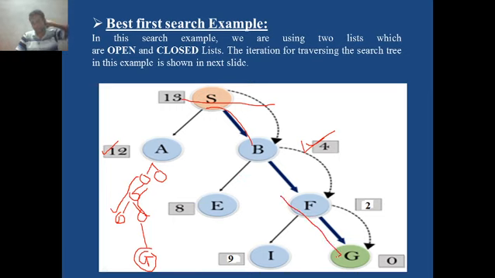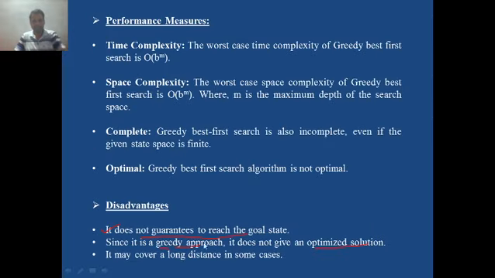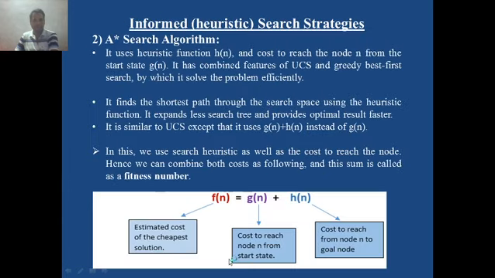So sometimes even though we rejected this particular path, later on at the end we will understand that if we had followed this path, then the total cost of following this path would be less than this. Sometimes it may happen like this. That's why it is mentioned that due to the greedy approach, sometimes this algorithm does not give the optimized solution, and it covers a long distance.